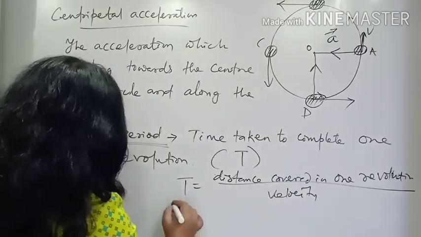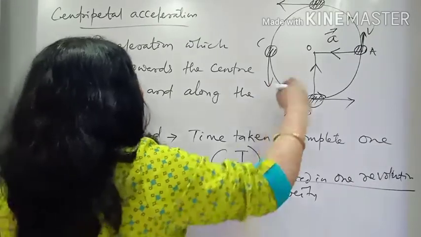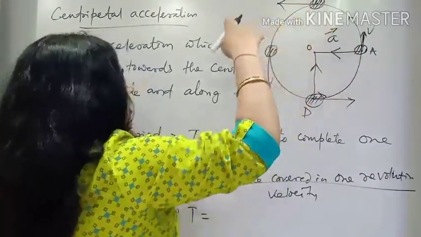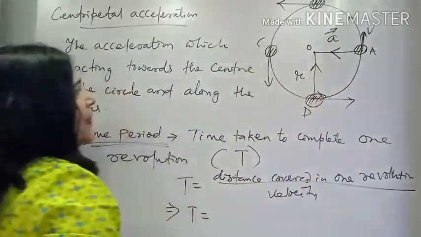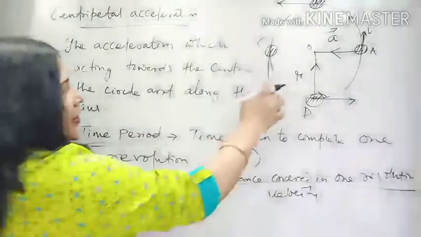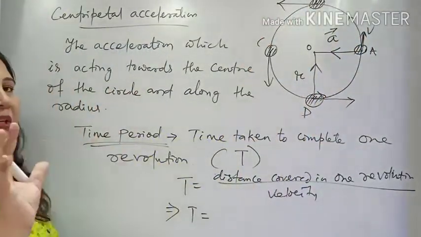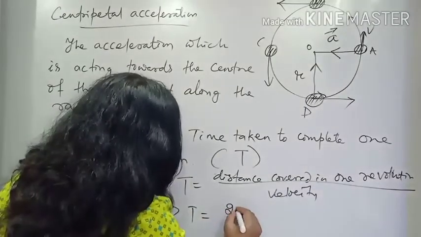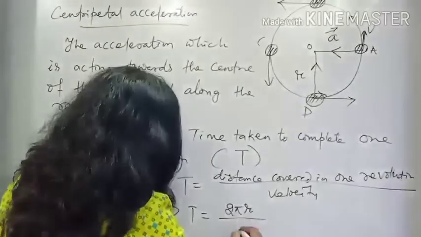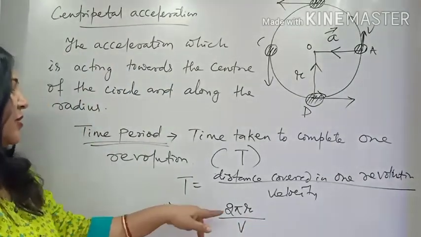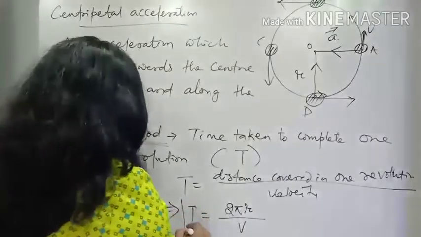Suppose the radius of the circular path is R. In one complete revolution, the total distance covered is the circumference of the circle, that is 2 pi R. If it is moving with speed V, then T equals 2 pi R by V. This is the relation you need to remember.